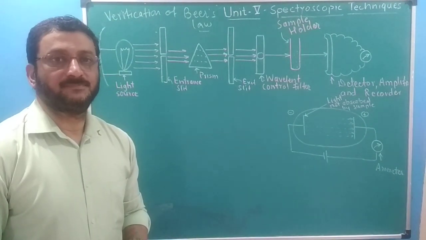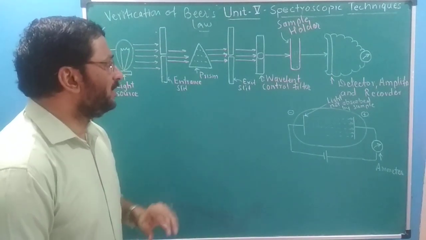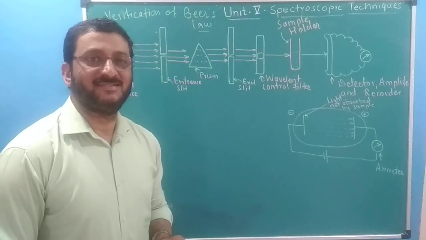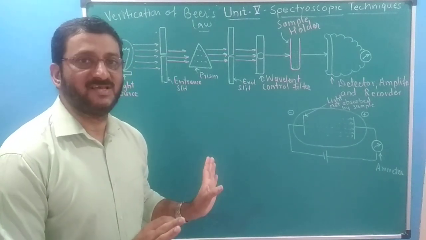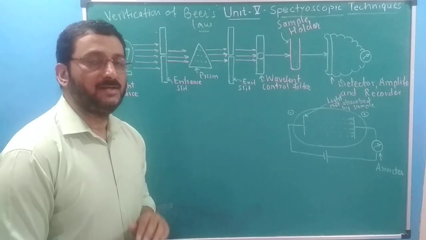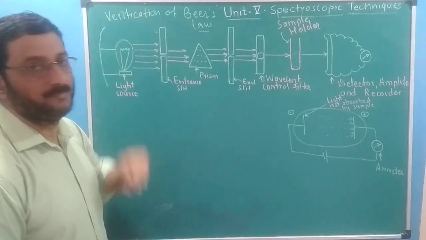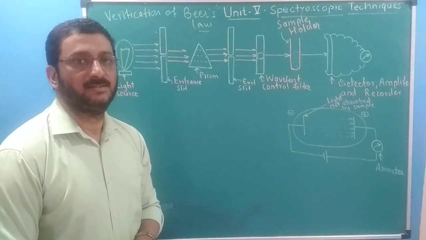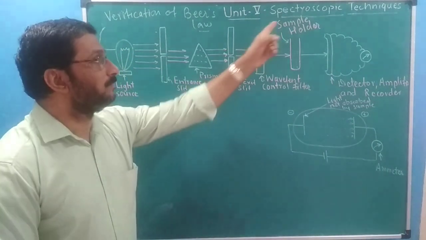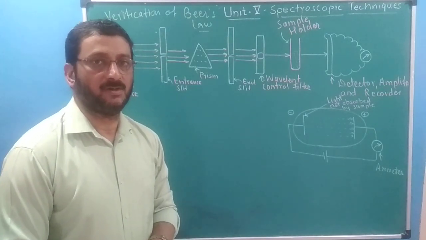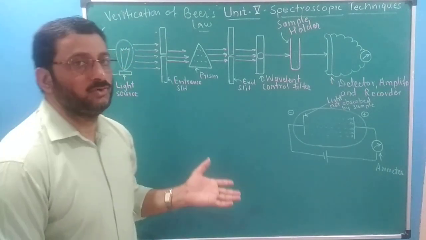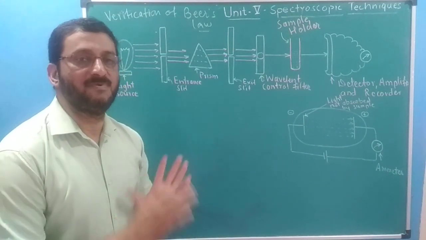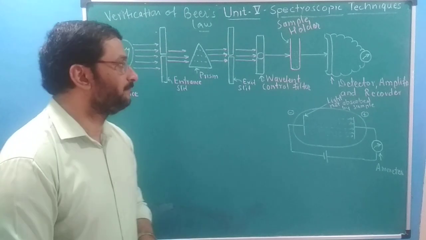Dear friends, one experiment is pending during regular lectures. So I'm giving some brief explanation regarding verification of Beer's law. We have some idea about this Beer's law and about this spectroscopic topic. We have UV visible spectroscopy in our syllabus. I will stick to verification of the law, this experiment actually, right?